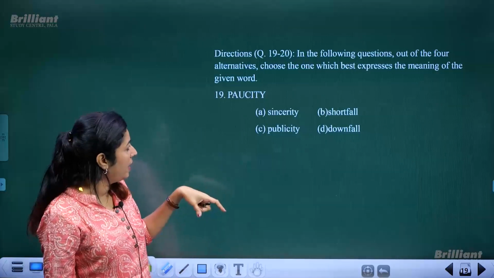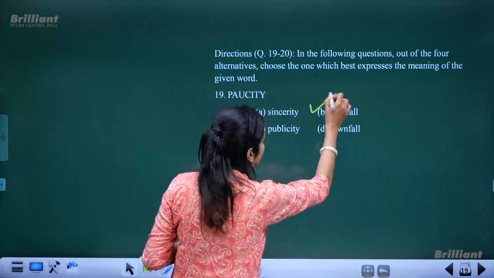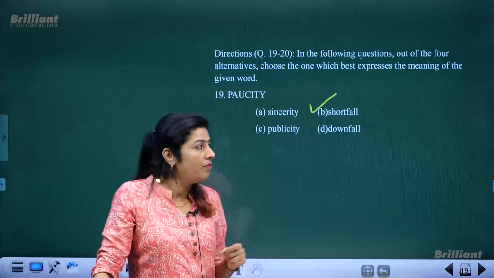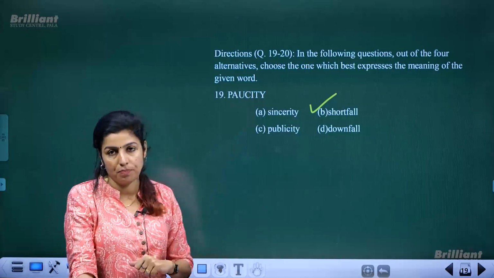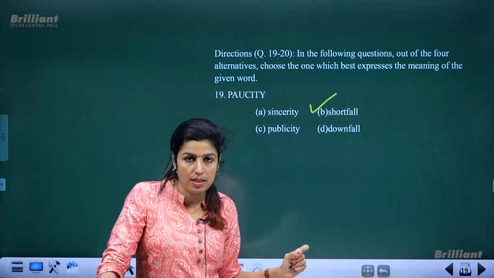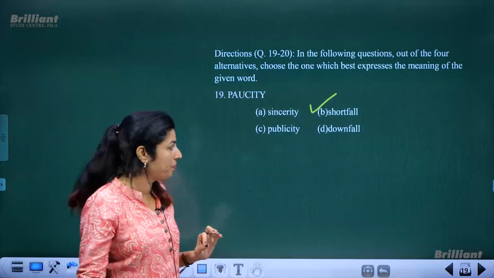and here you do not have that word scarcity, but a similar word is there, and that is shortfall. Shortfall actually means acute shortage or scarcity, which is similar to the word paucity. So paucity means shortage or scarcity, and in other words it is shortfall. Okay.